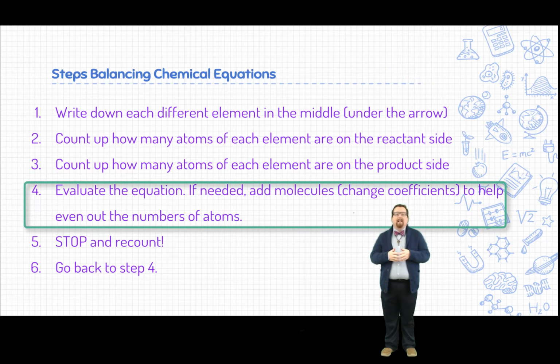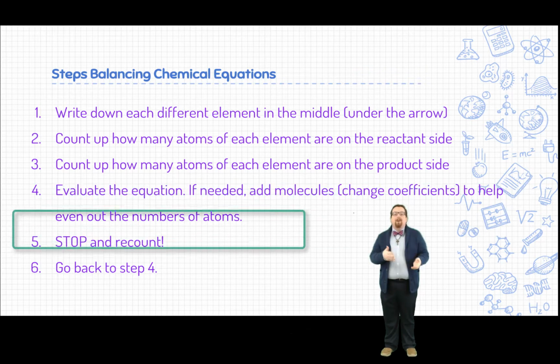The 4th step's really easy. You compare those numbers. Are they the same on both sides? If they're the same, then you're done. You've balanced your equation. If they're not the same, you need to add molecules of whatever substance has the element that you need more of. Coefficients are like subscripts in the fact that we don't write ones. So when you have blank CuCl2 in your equation, and you need to add another molecule, you already have 1, add 1 more, you have 2. So the first number you put in as a coefficient is 2.